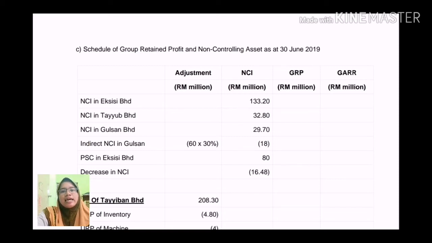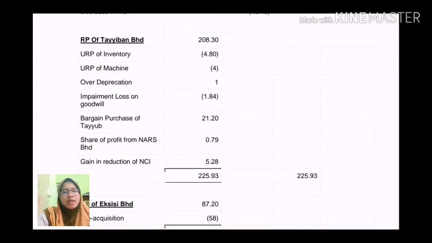it with the NCI interest of XCC. This is because Gulsan is a subsidiary of XCC. In addition, we also need to include the decrease in NCI that we have calculated in question 1B. Next, we calculate the retained profit for all subsidiaries including the parent. Shall we start? Calculate the parent retained profit.